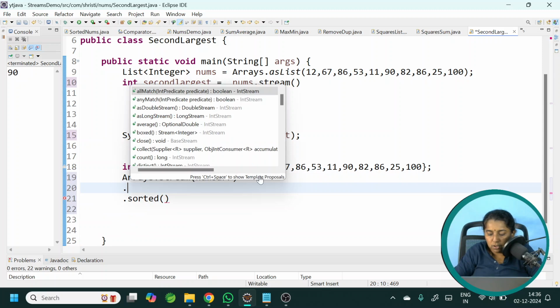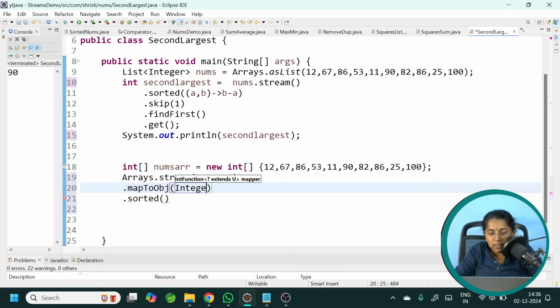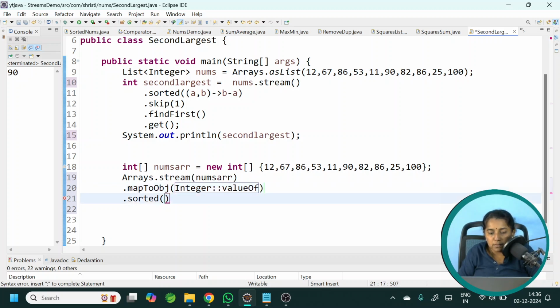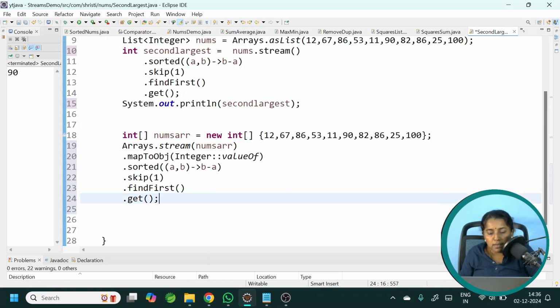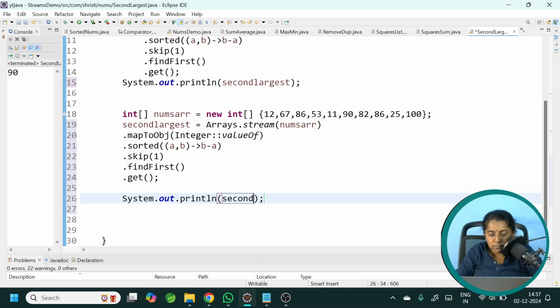So what we can do, dot map to object and use Integer double colon value of to convert your primitive data type into object. Now I can use the same logic. And guys, please do not use the dot get method directly. You have to get it in an optional and then check whether it is available. Then only you need to print it. Second largest. Run it.